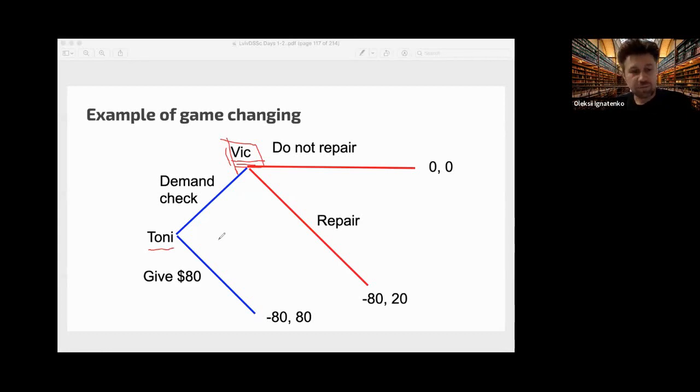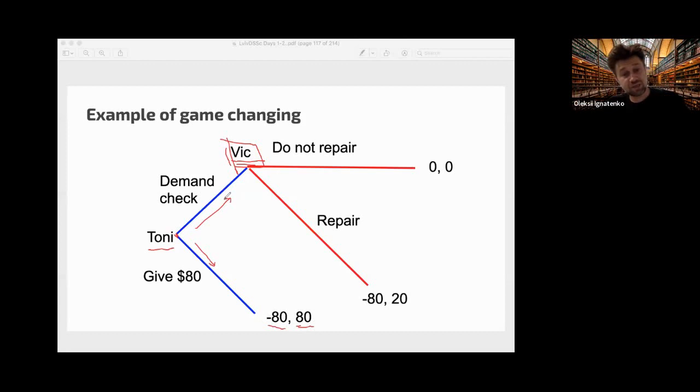Okay, so this guy Tony has two options. He can demand, because he has strong suspicions that if he gives money for this, because the car is not very new, then no repair will be made, and this guy will just put this money in his pocket. So he just loses $80.